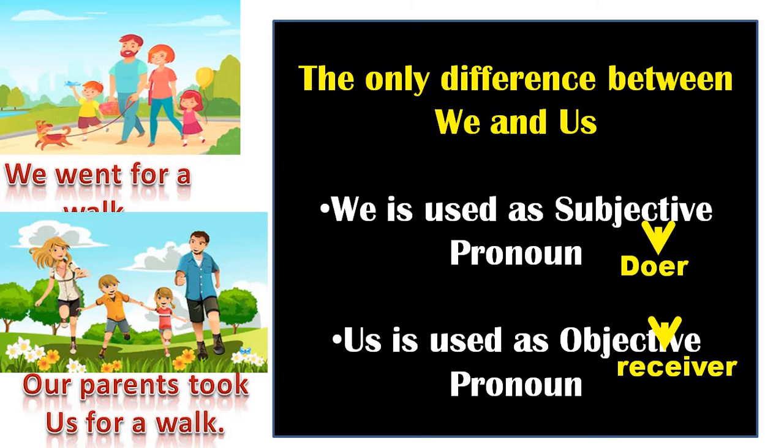We is used as a subjective pronoun. That means who is the doer? We all went for a walk. We all are performing an action. Us is used as a receiver, an objective pronoun. How? Our parents took us for a walk. That means we received the action from our parents. So we are the receiver. They took us for a walk. Got it? Let's find with some examples.